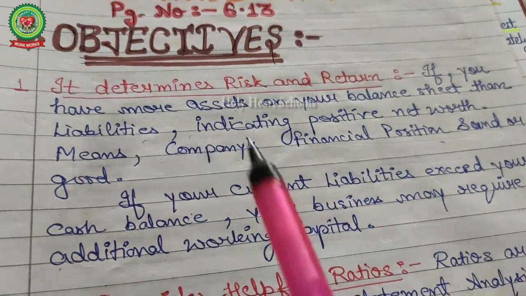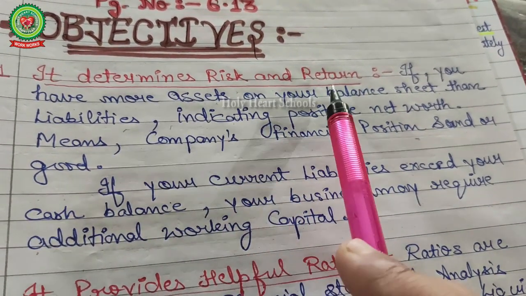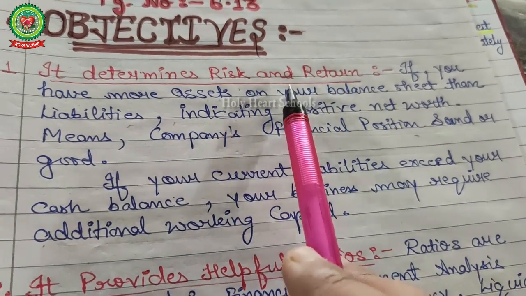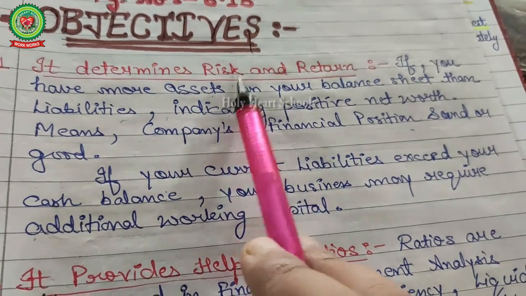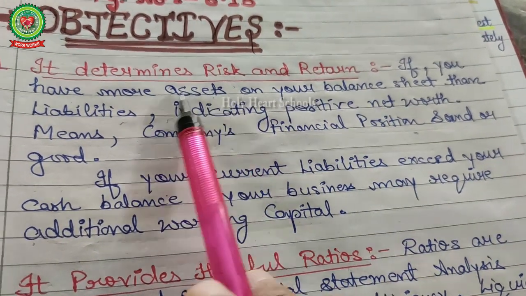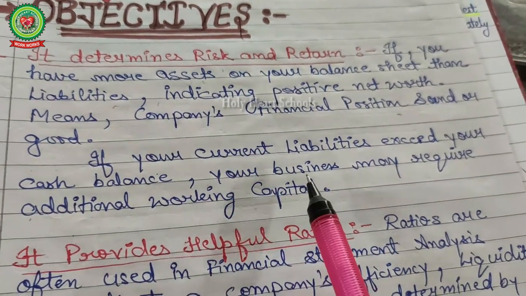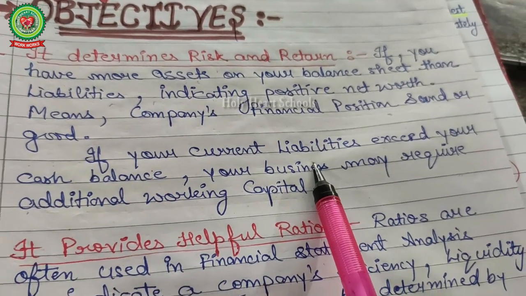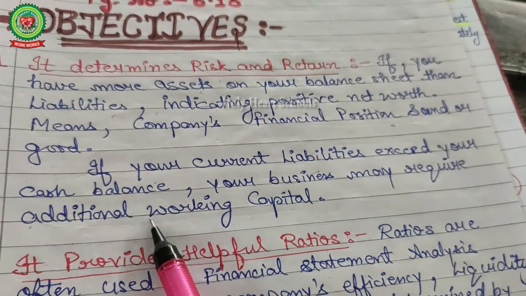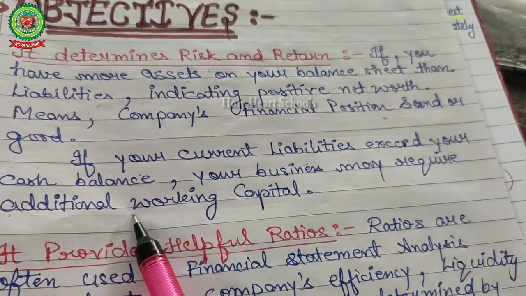Hello students, welcome back. Now on the objective, it determines the risk and return. With the help of the balance sheet, you can easily project the risk and return. If your assets are more and liabilities less, it means less risk. And if your liabilities are more and your assets less, then in this case the risk is more.